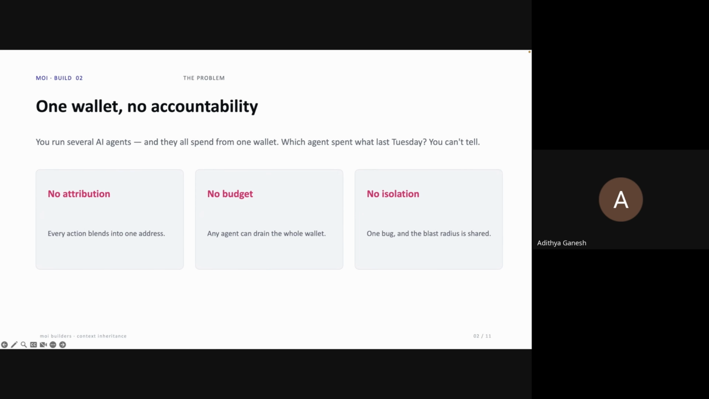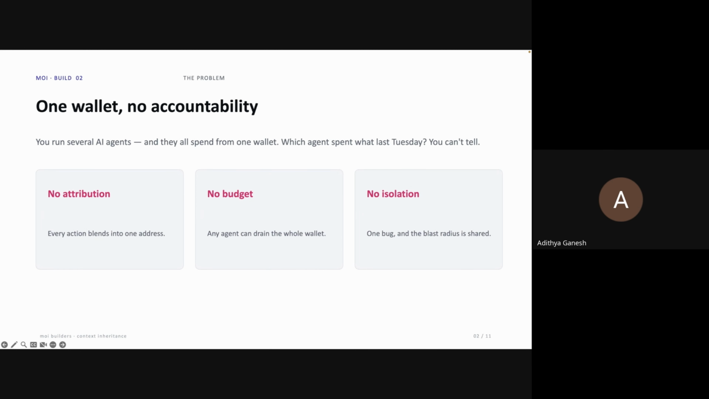Let's break it into three specific gaps. First, no attribution. Every action any agent takes comes from the same address, so everything on chain is just one big blur. You can't tell them apart. Second, there's no per-context budget. There's no ceiling, so any single agent, buggy, misled, rogue, whatever, can drain the whole wallet if it would like to. Third, there's no isolation, and this is the most important one. Agents share everything, so one bad agent's blast radius is your entire wallet balance.